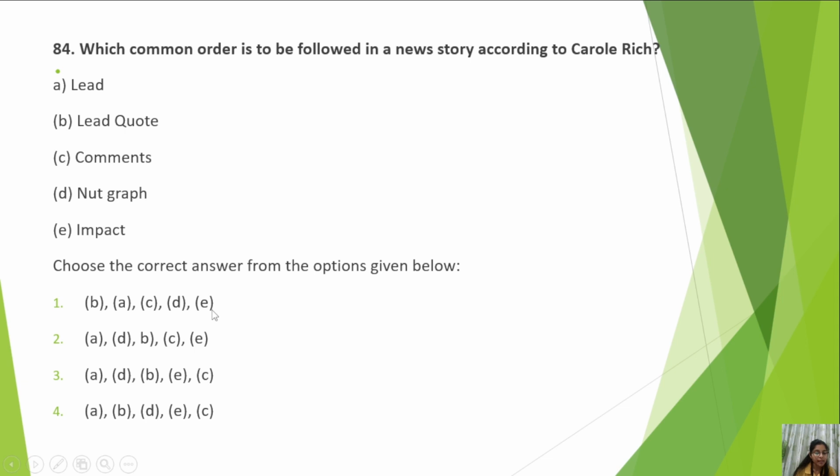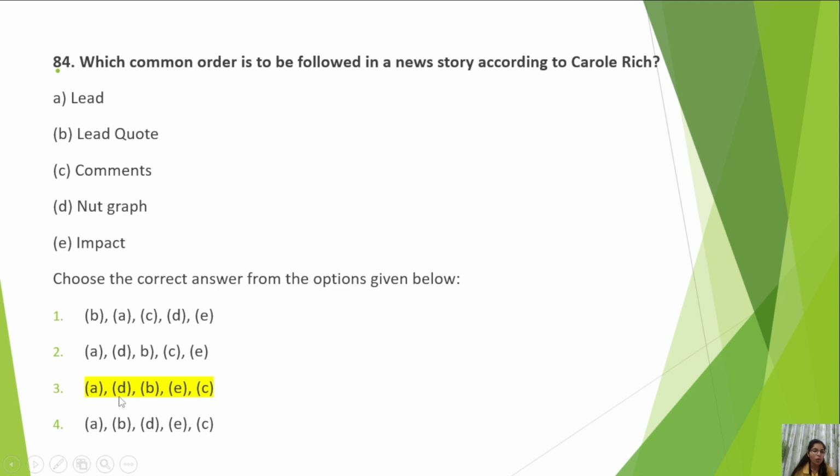So what do you think? Should E come in the end, or C should come in the end? Impact or comments? If you ask me, I would go with comments. Okay, then we are done with the 50-50 situation. Then A should come first or B should come first. Maybe I would go with B, means option 2. Lead should come first.